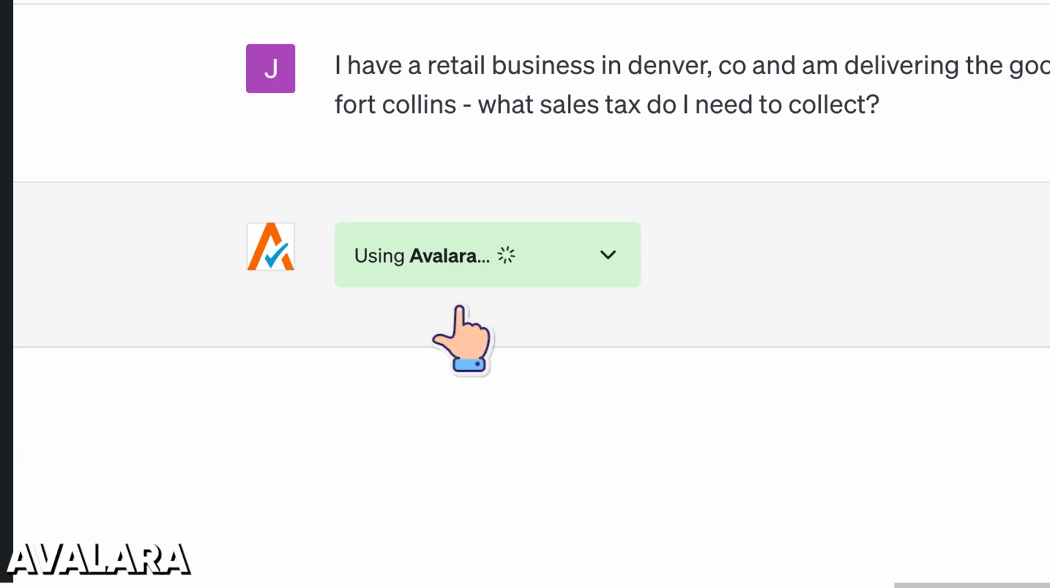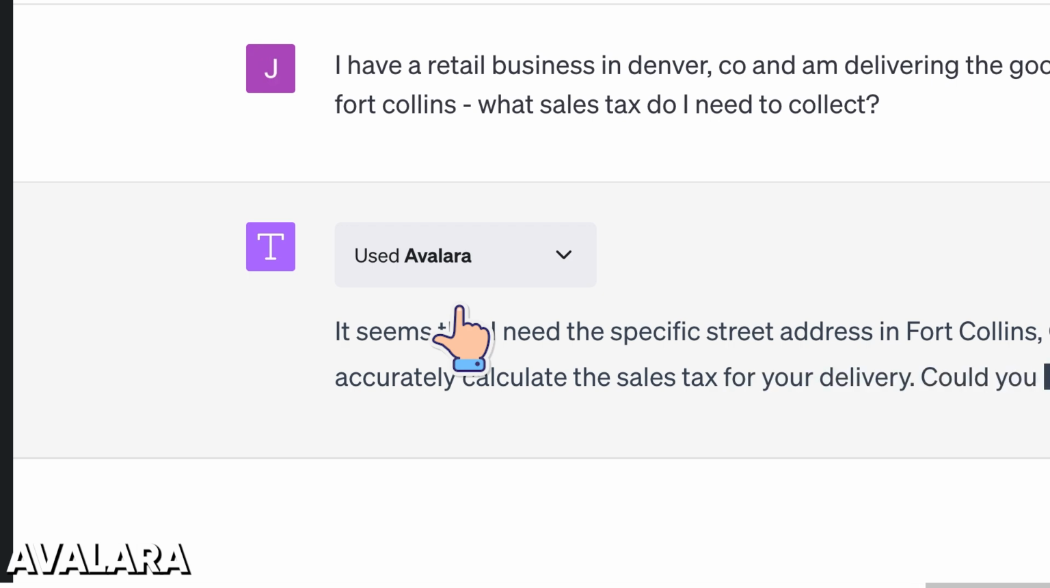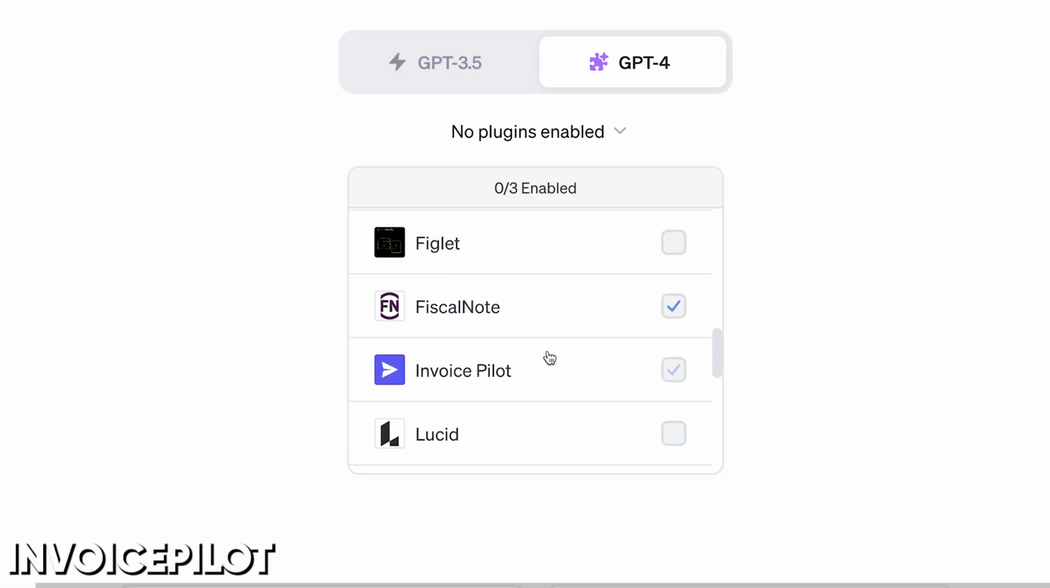If you want that information to come from the plugin and not the model's general knowledge, make sure that you see that little icon that it actually asked the plugin. In this case, it didn't. So all that is to say here, it looks like Avalara will give you the tax rates, but not technical information. This one's interesting, Invoice Pilot.